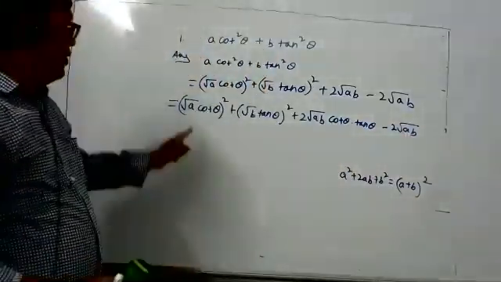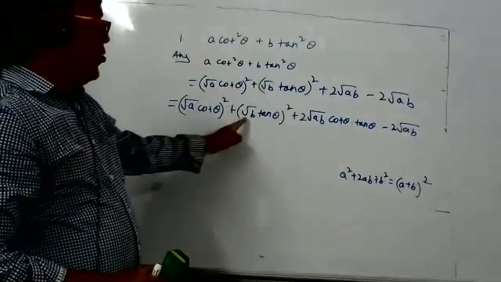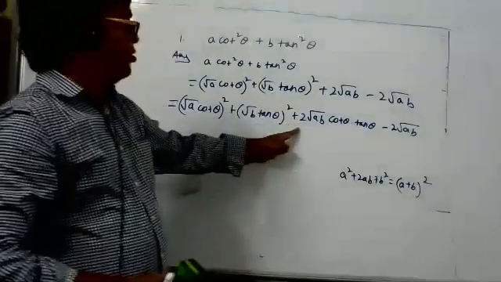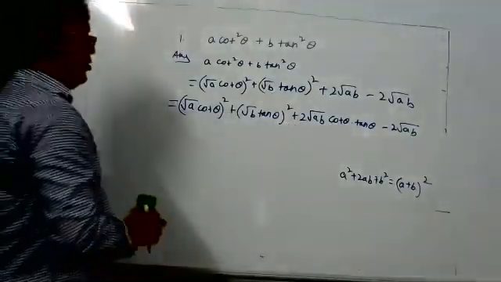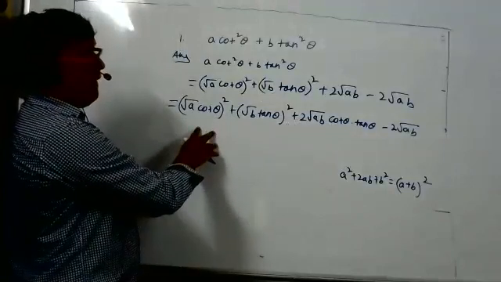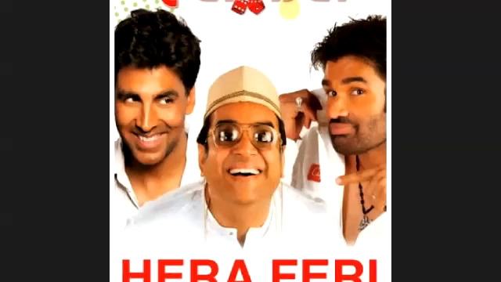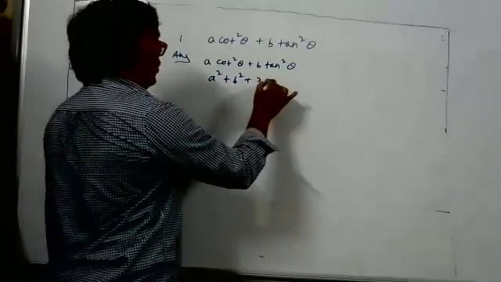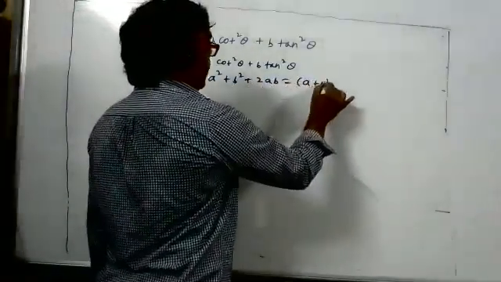Now see the formula. This is A square plus B square plus 2AB. Correct? I think I didn't teach properly. What is the doubt? So let's teach this again. See, we have to complete the square, students. Completing the square means we have to write it this way. A square plus B square plus 2AB is equal to A plus B whole square.